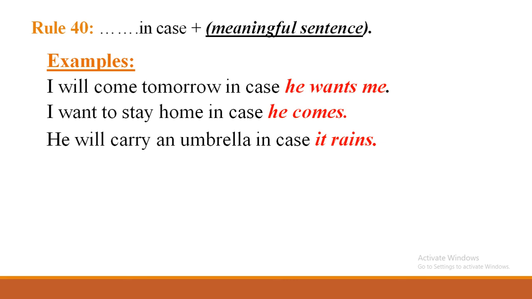Okay, students, I think you have understood all the rules, but I'm repeating some important rules, you just mark them in your copy for starting again and again. That is conditional: if plus present plus future; if plus past indefinite, past condition; if plus past perfect, perfect condition, then had.